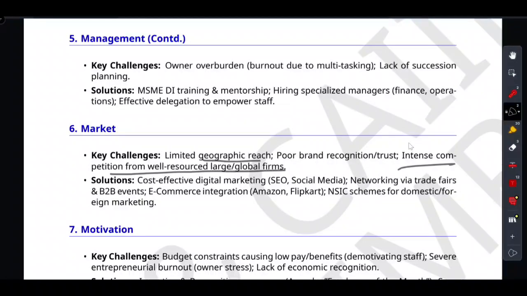They leverage digital channels. They list on e-commerce platforms like Amazon or Flipkart to get nationwide reach instantly. They use low-cost digital tools, right, like social media and local SEO. They attend B2B trade fairs to network, and they take advantage of the NSIC marketing scheme designed specifically to help MSMEs showcase their goods domestically and internationally. These are the solutions: cost effective digital marketing, networking via trade fairs, e-commerce integration, and schemes for domestic and foreign marketing.